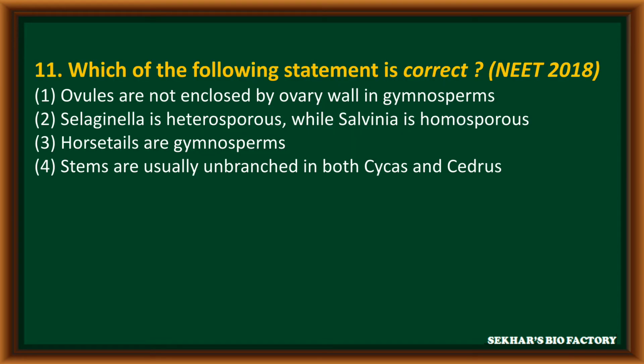Question number 11 from NEET 2018. Which of the following statements is correct? First option, ovules are not enclosed by ovary wall in gymnosperms. Second option, Selaginella is heterosporous while Salvinia is homosporous. Third option, horsetails are gymnosperms. Fourth option, stems are usually unbranched in both Cycas and Cedrus. We have to identify the correct statement. The first option is the correct statement.